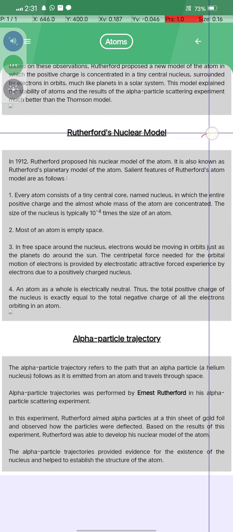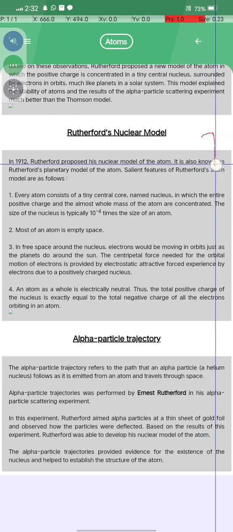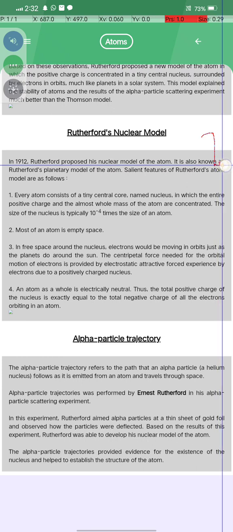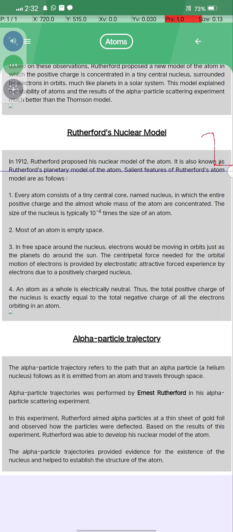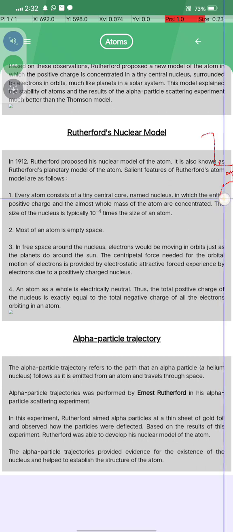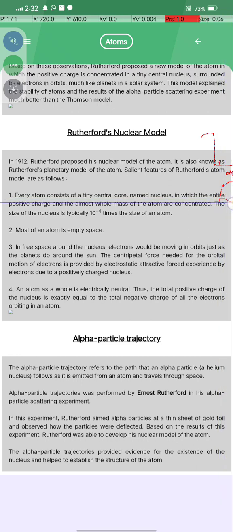What is Rutherford's nuclear model? In 1911 Rutherford proposed his nuclear model of atoms. It is also known as the Rutherford planetary model of the atom, and the salient features of the Rutherford atom model are as follows. Every atom consists of a tiny central core named the nucleus, in which the entire positive charge and almost the whole mass of the atom are concentrated, and the size of the nucleus is typically 10 to the power minus 4 times the size of the atom.